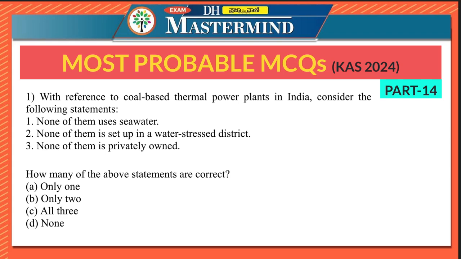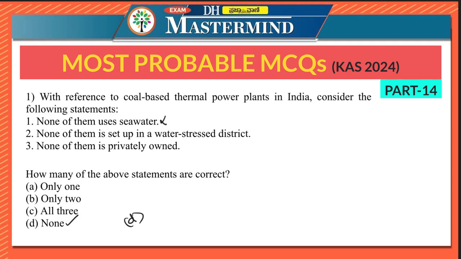Let us start with the first question now. First question says, with reference to coal-based thermal power plants in India, consider the following statements. None of them uses seawater. None of them is set up in a water-stressed district. None of them is privately owned. So here the right option is option D, none.